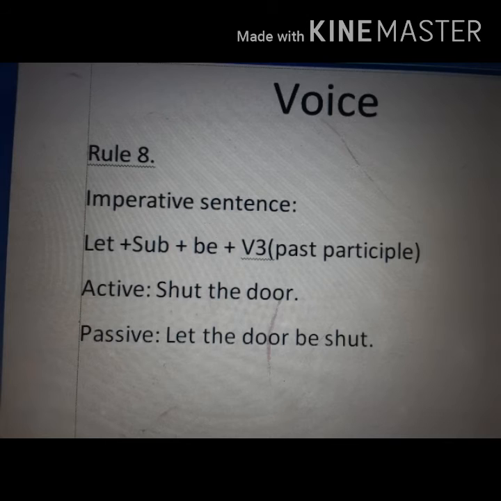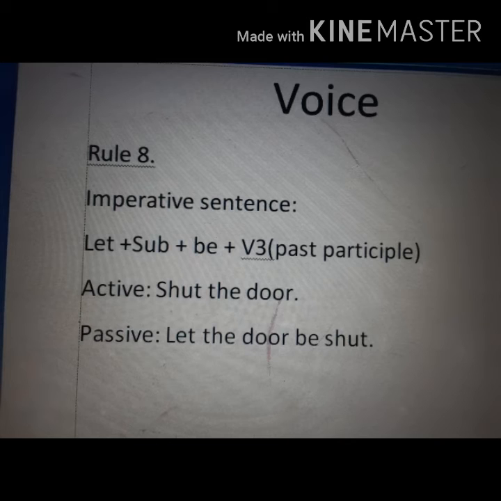Now the rules of imperative sentence for changing the voice. You know there are several kinds of imperative sentence. So there are some differences between the changing of voice on several kinds of imperative sentence.